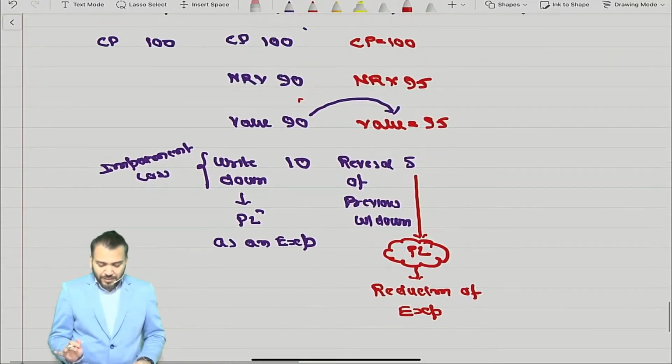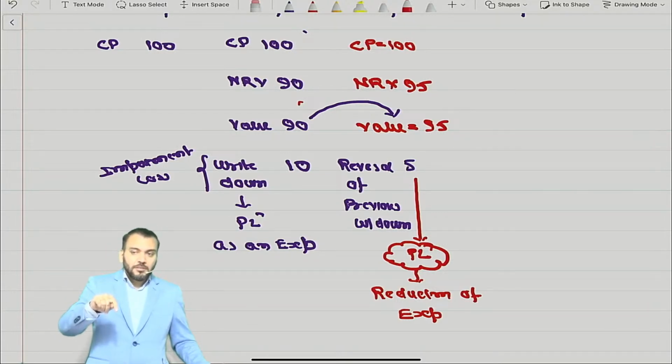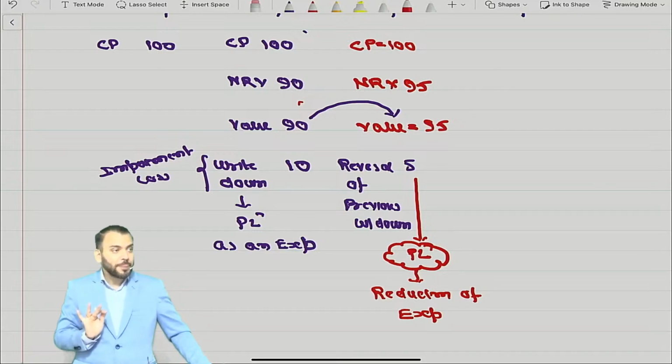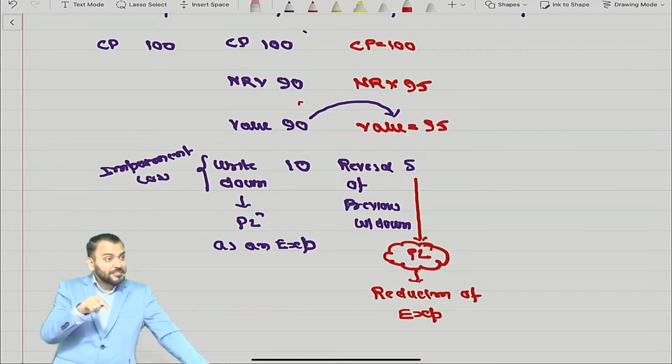This is not income, because income means an increase in asset, but there is no increase in asset. We are not increasing beyond cost price. So this reversal is a reduction of expense.